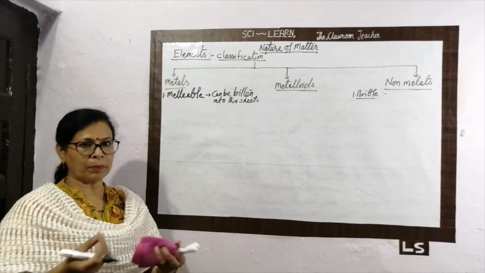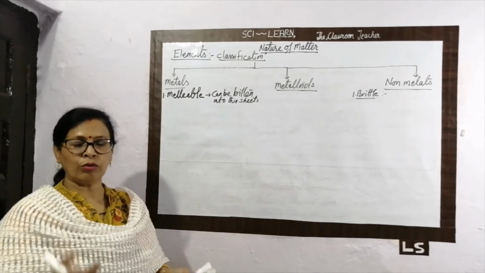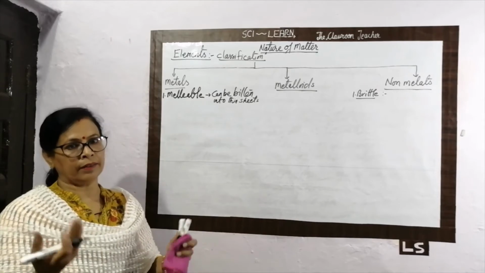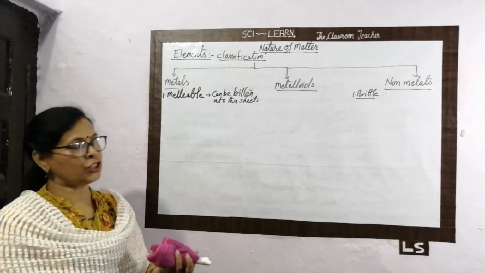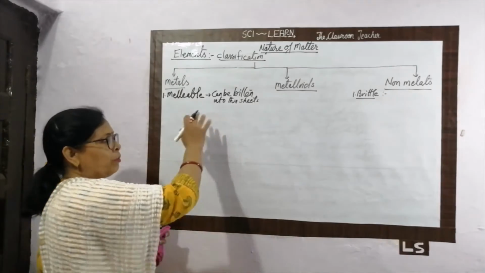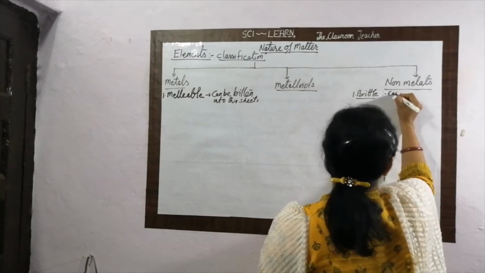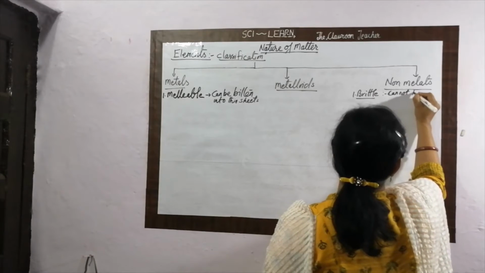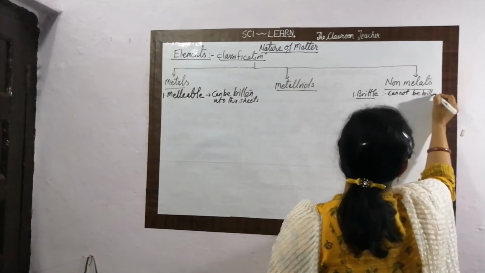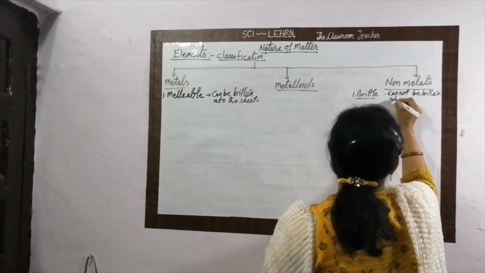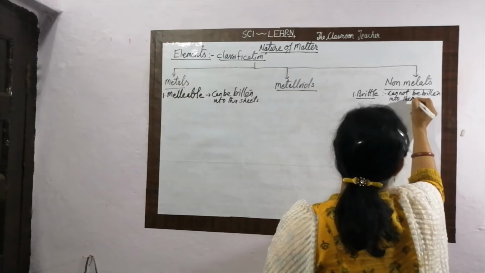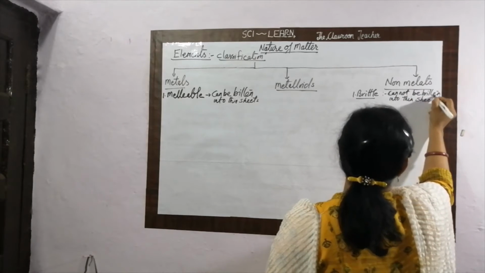What do you get? The pencil lead gets powdered. So we are unable to beat a non-metal into a thin sheet. Malleable can be beaten into a thin sheet; brittle cannot be beaten into a thin sheet.